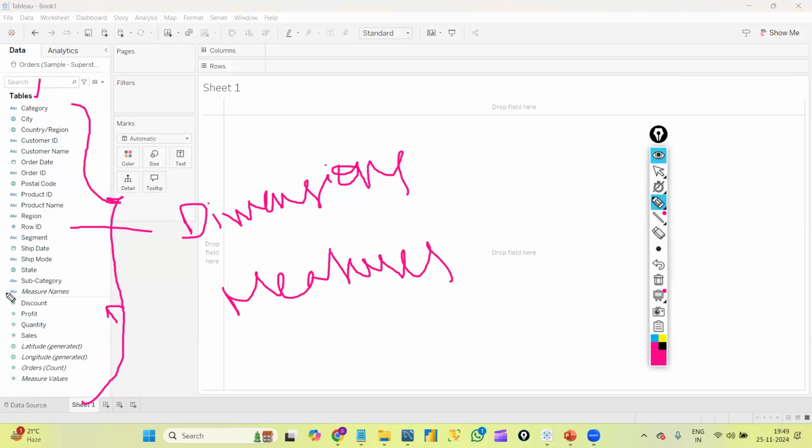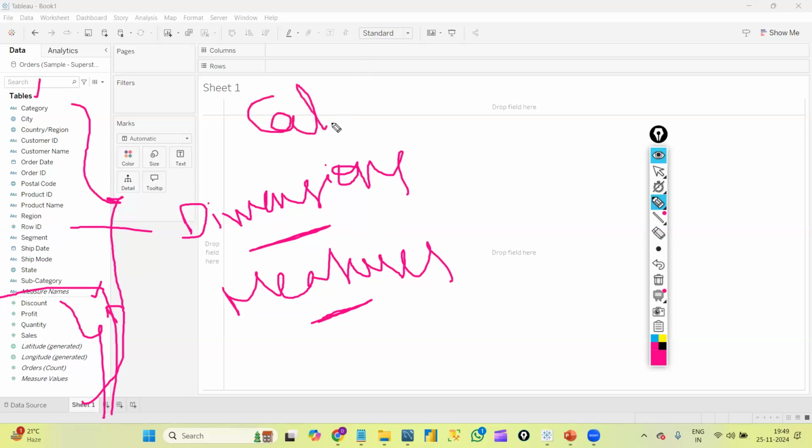The line here is a separation line. Above this line, all the columns are called dimensions, and below it, these are called measures. So what is a dimension, what is a measure? Basically measures are all the numerical columns, all the number columns. If I really want to give the actual definition, measures are the columns on which we can perform some kind of calculations.